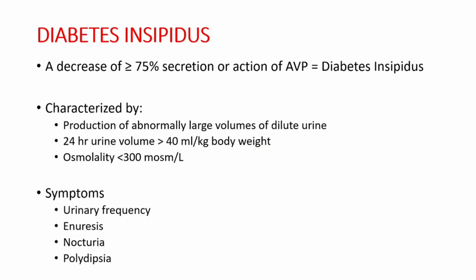Now, this polyuria produces symptoms of urinary frequency, enuresis, and nocturia, which lead to disturbed sleep. The patient will not be able to sleep at night due to nocturia, enuresis, and urinary frequency, and this will then lead to daytime somnolence and fatigue.